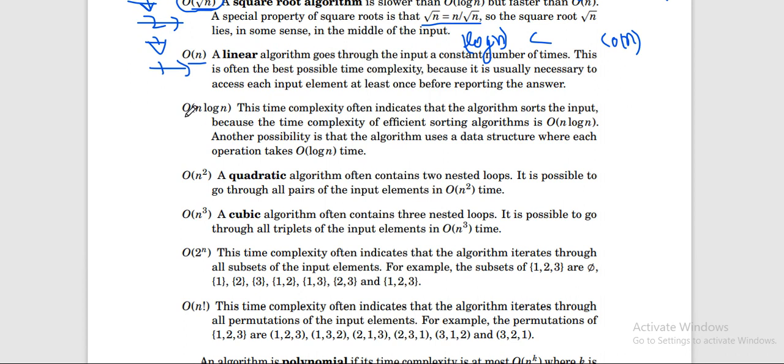Then the next one is n log n. This can happen if you are using a for loop which is iterating till n, and inside that you are using another loop in which you are searching for an element, so that will take log n time. Since these two for loops are nested, what will be the total time complexity? n into log of n, right? So this is O(n log n).